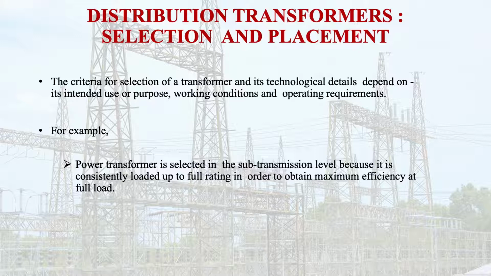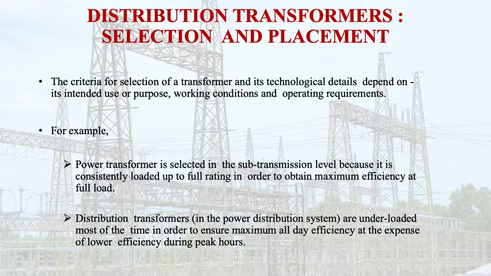Generally it is fully loaded all the time, so these transformers are used in substations at sub-transmission level. On the other hand, distribution transformers in a power distribution system are generally underloaded most of the time, in order to ensure maximum all-day efficiency at the expense of lower efficiency during peak hours.